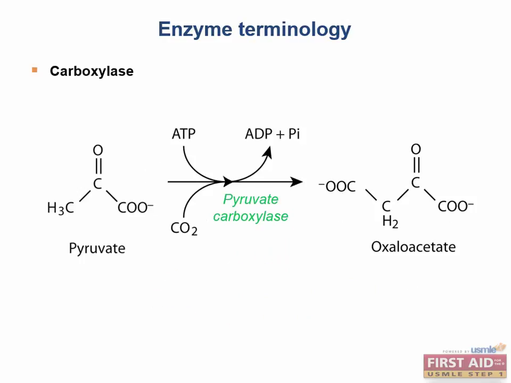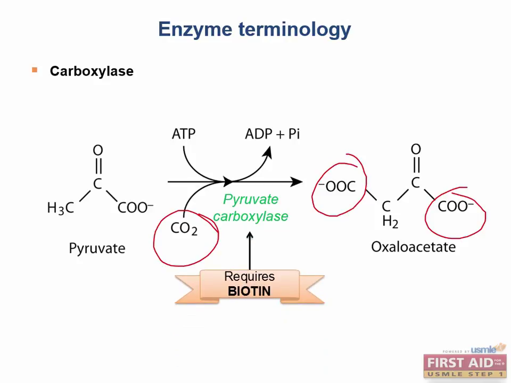Pyruvate carboxylase, a carboxylase, moves carbon dioxide groups onto substrates, as you can see here. A pyruvate molecule has a CO2 group added on with the help of pyruvate carboxylase to make oxaloacetate, a molecule with two CO2 groups, one attached by the enzyme. The carboxylase enzymes need the help of biotin, otherwise known as vitamin B7. Whenever you hear the word carboxylase, think about biotin.